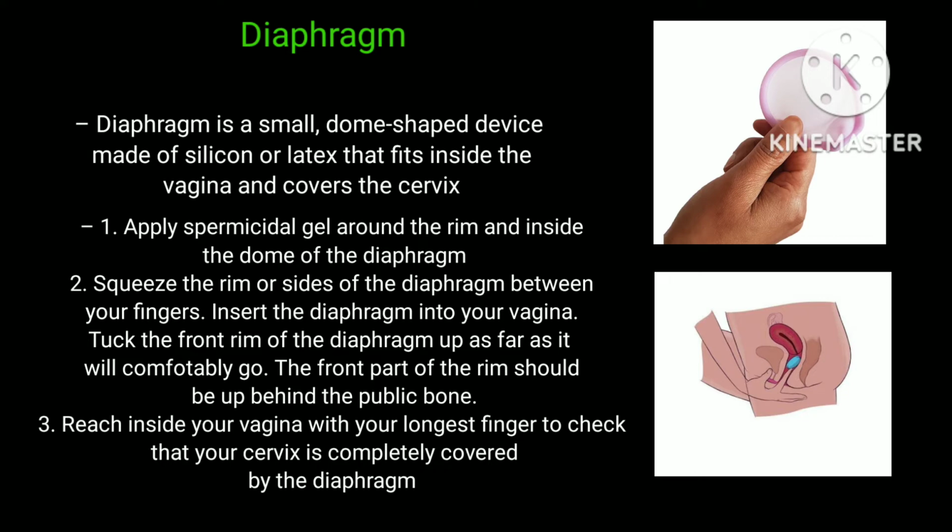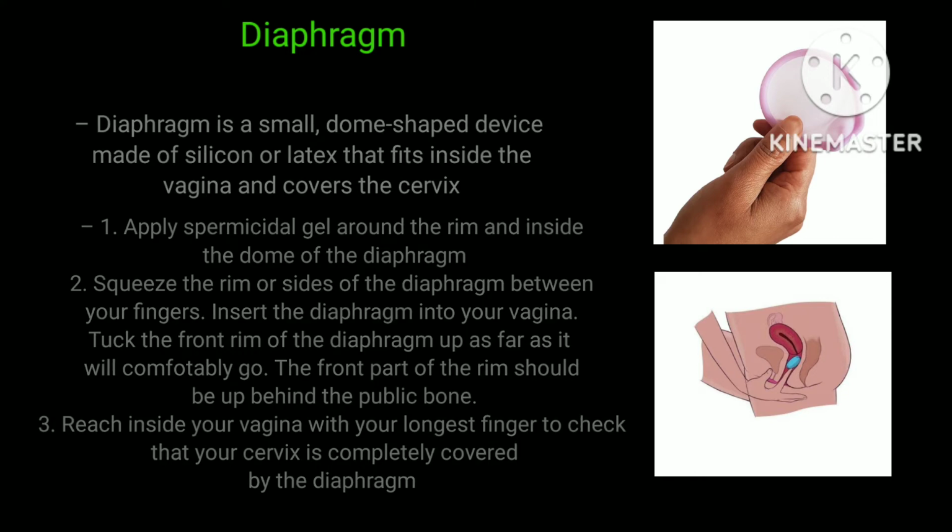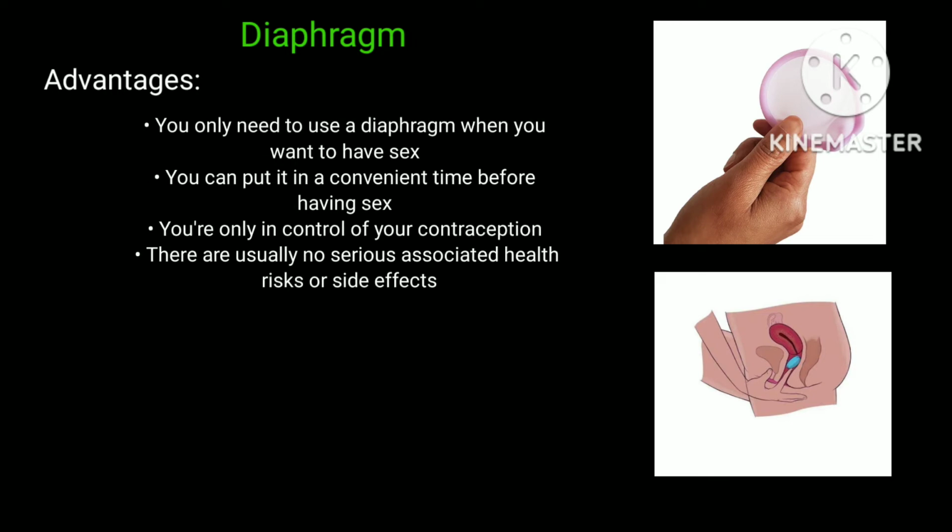Tuck the front rim of the diaphragm up as far as it will comfortably go. The front part of the rim should be up behind the pubic bone. And last, reach inside the vagina with your longest finger to check that your cervix is completely covered by the diaphragm. The advantages of using the diaphragm are: you only need to use a diaphragm when you want to have sex.